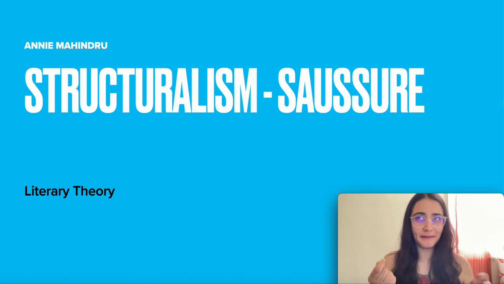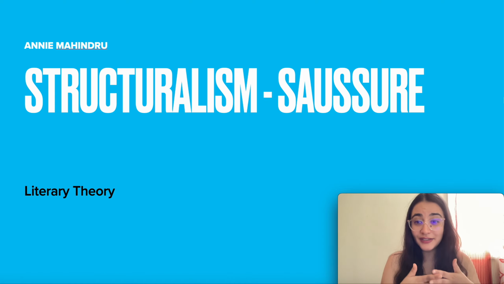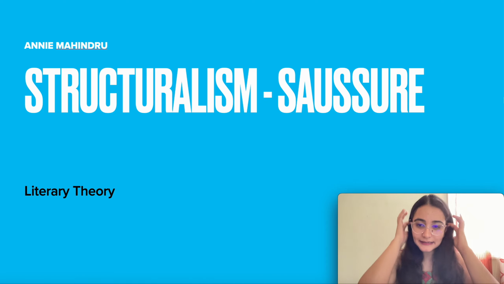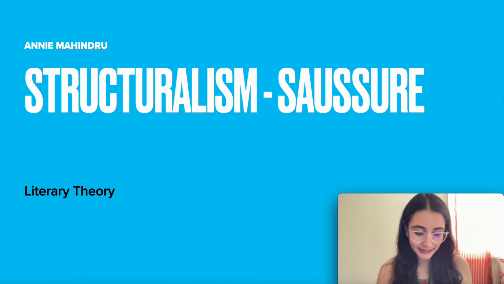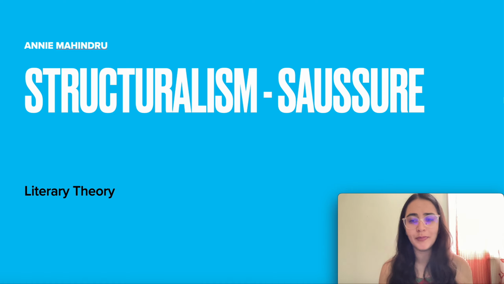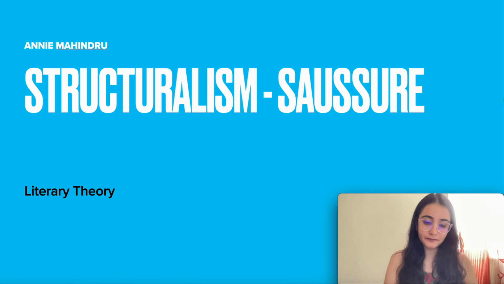ठीक है? तो हमने New Criticism पढ़ा था. What did the New Critics do? The New Critics focused upon the text, the word that is written in front of them. Similarly, structuralism भी structure को देखता है. It will look at the relationship between various elements to understand how it generates meaning, how it produces meaning. So it focuses on the form of a text by looking at elements like voice, character, setting, and the combination of all of that. That's the simple definition of structuralism.